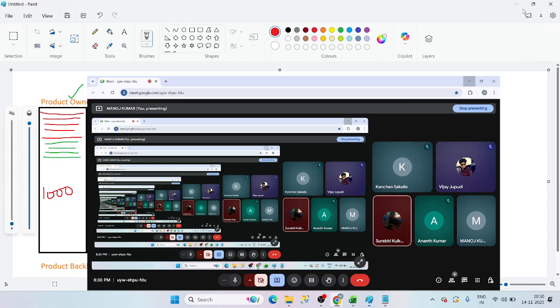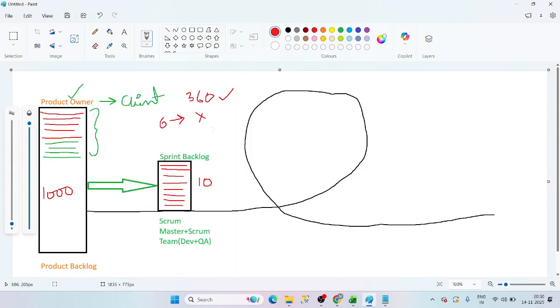Yeah. Okay. Let me explain the concept again. Right here, guys. So initially, what I said, guys, if the product owner brought 10 tickets, we can't say yes, guys. If I ask you, the product owner brought only one ticket, can you complete it? You have to say no. Why, Manoj? Only one ticket, right? It is too easy, man.